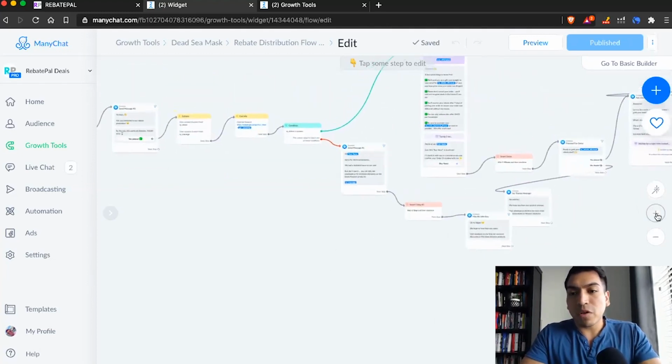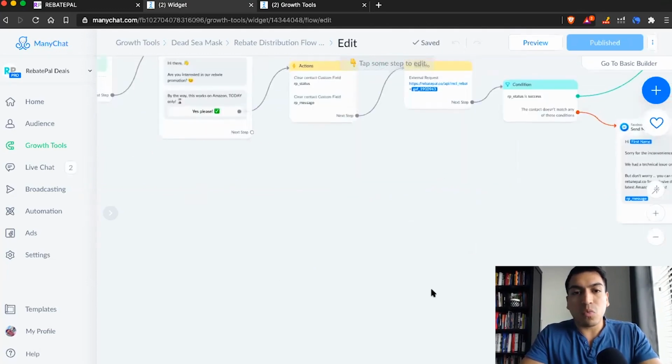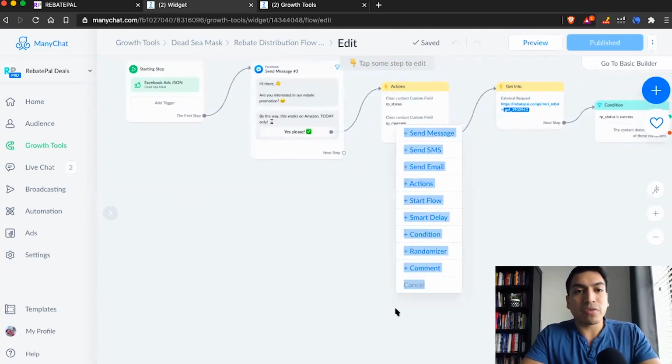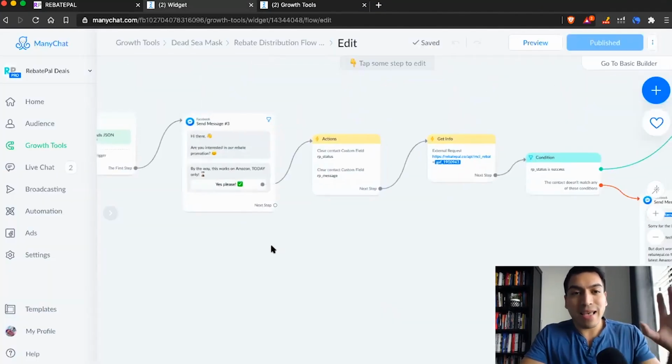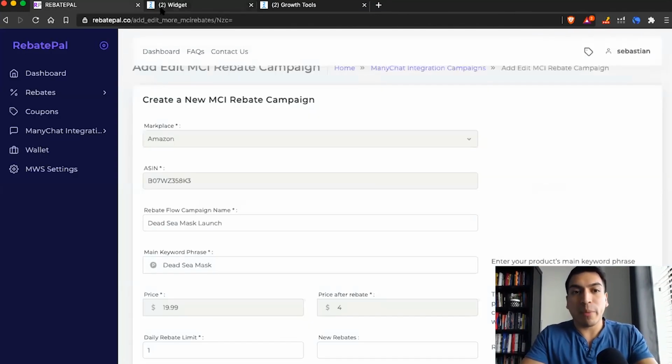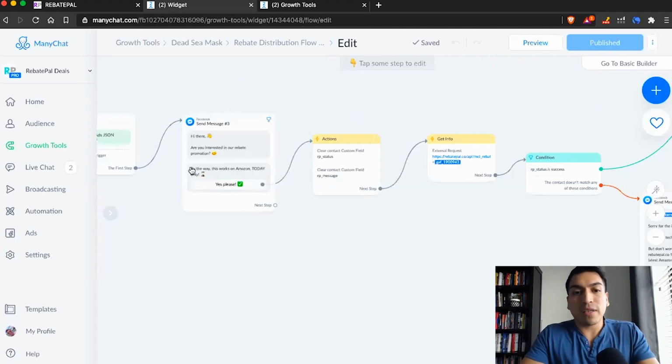So we have the flow designed where we set up a lot of dynamic values through APIs that communicate directly with RebatePal. So again, you wouldn't edit anything inside of the Manychat flow itself. You would do the editing inside RebatePal. But this is basically how it works.